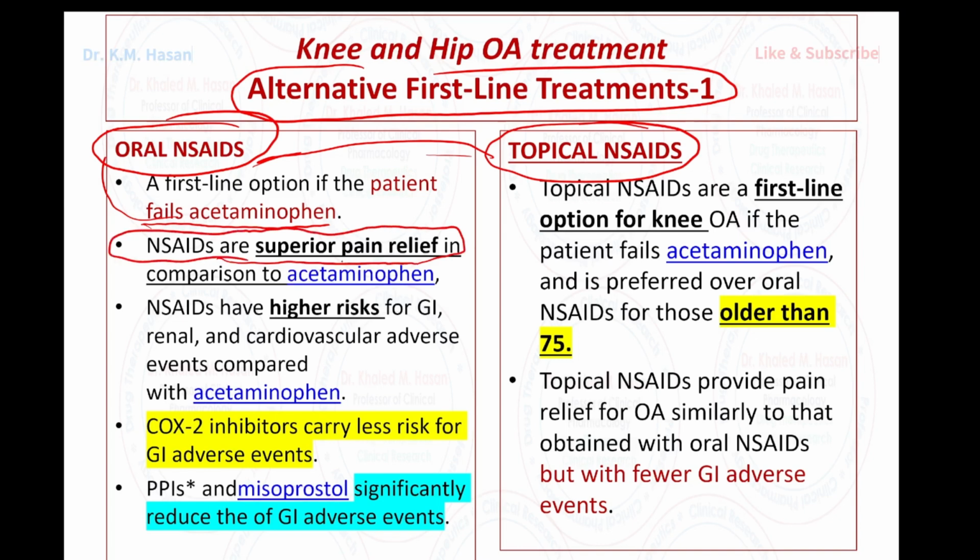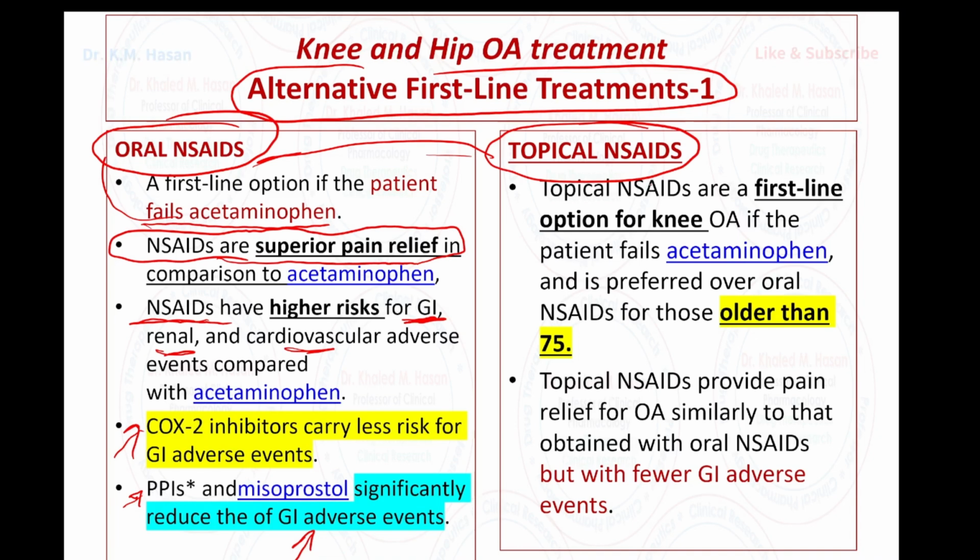It's more effective. However, we need to remember that NSAIDs carry the risk of gastrointestinal, renal, and cardiovascular adverse effects. Sometimes we can use a COX-2 inhibitor when the patient has peptic ulcer disease. Sometimes we can use a proton pump inhibitor and misoprostol to reduce gastrointestinal adverse effects. So that is the oral NSAID alternative. Do you have another alternative?